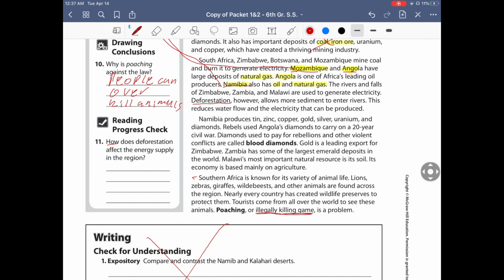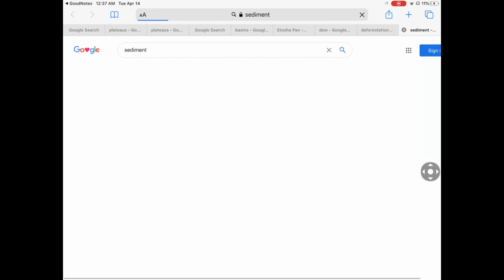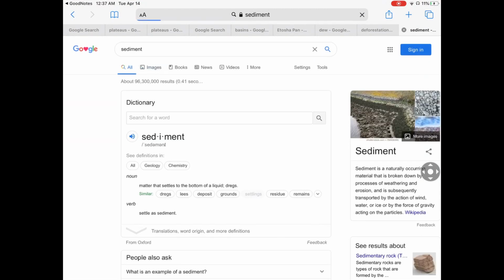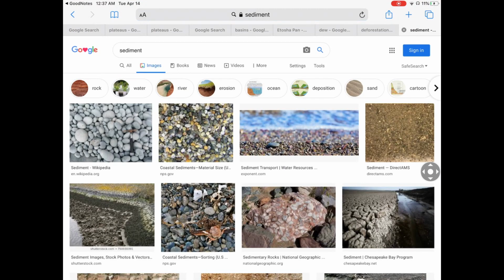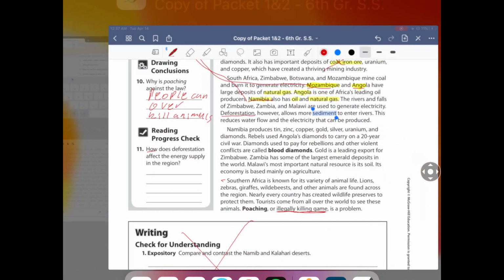So sediment, let's look up what that means. Material that settles on the bottom of liquid. So let's look up what that looks like here. So sediment, basically rocks.